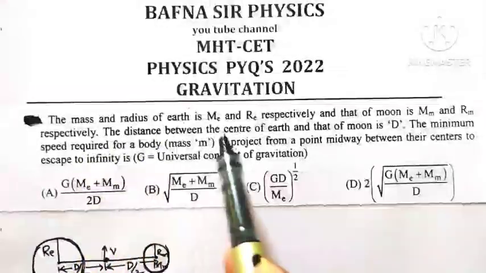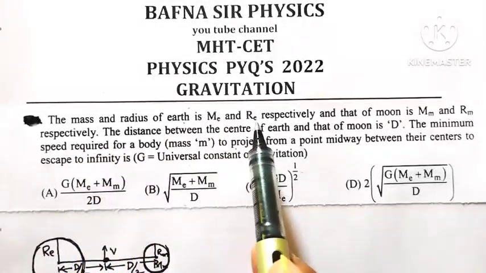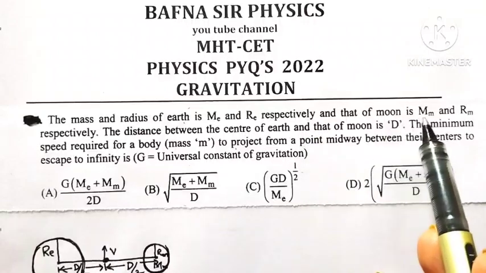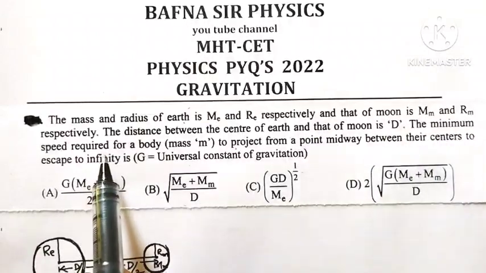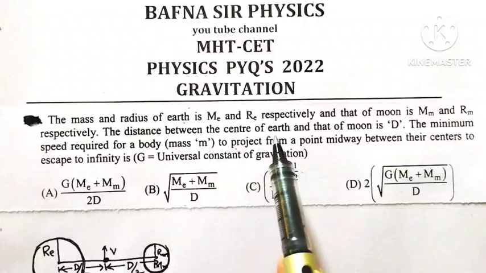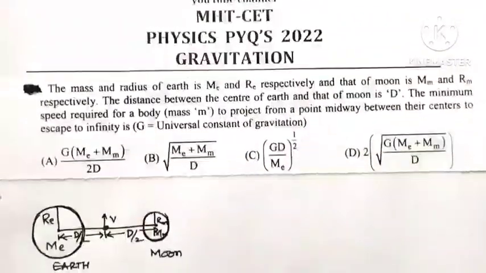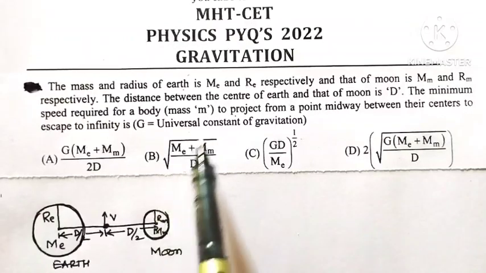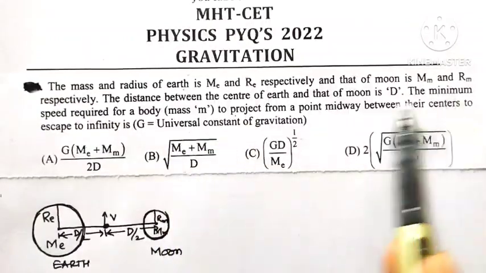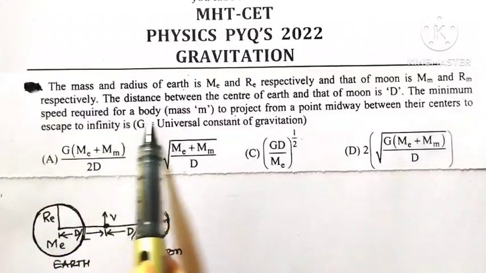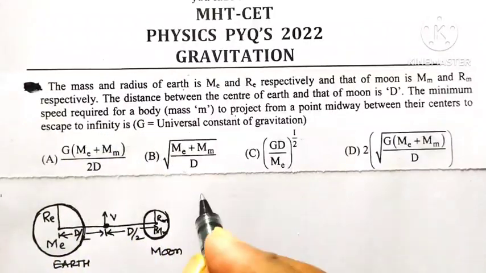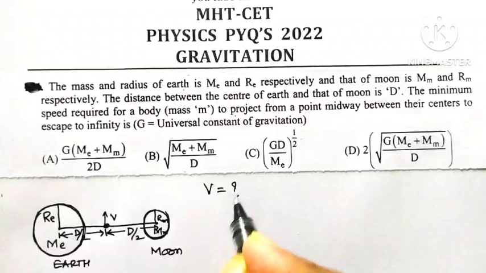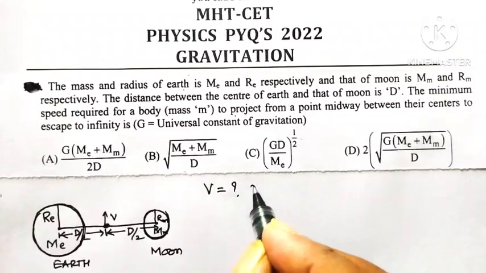The mass and radius of earth is Me and Re respectively, and that of moon is Mm and Rm respectively. The distance between center of earth and that of moon is capital D. Here earth and moon are separated by a distance capital D, meaning the distance of separation between their centers is capital D.